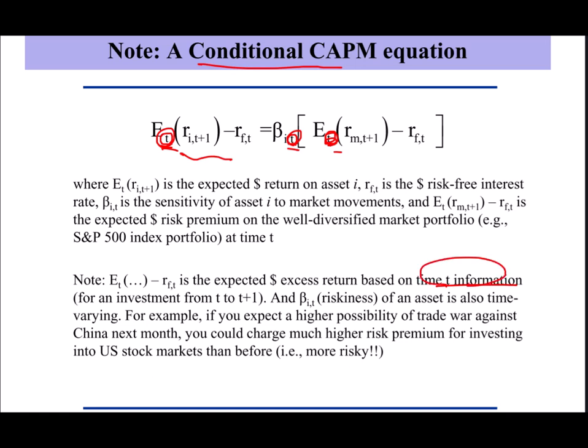So why I'm saying about this one? If you have good forecasting model for beta and market excess return, you can use this form to compute the future excess return for investing into certain asset. If you believe the future is similar to the past, you can use usual CAPM model. But if you think time is changing whenever you get new information, you could get new and better estimate about the future beta and the future market excess return, you have to use model like this conditional model. So I just want to make a note on that.